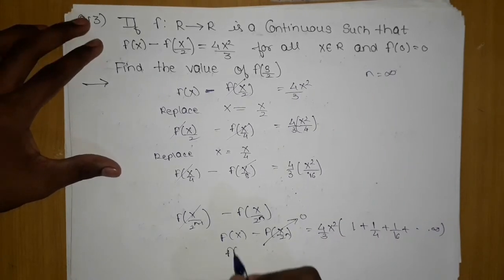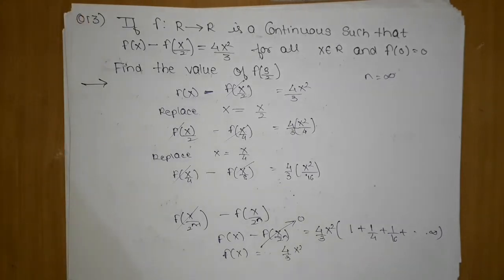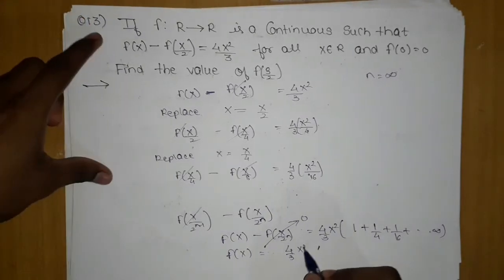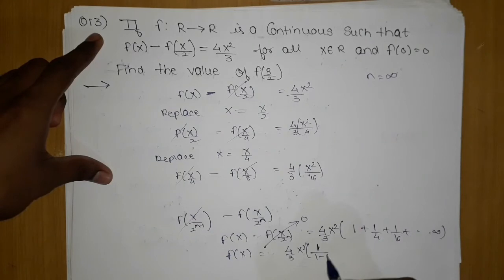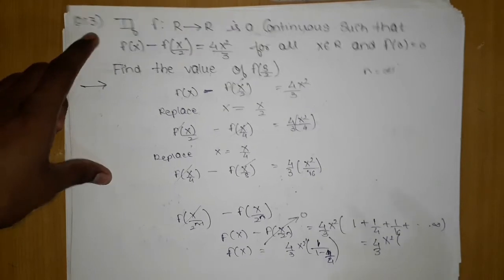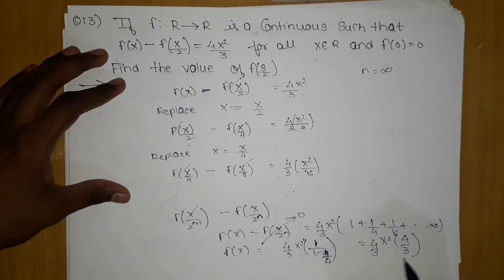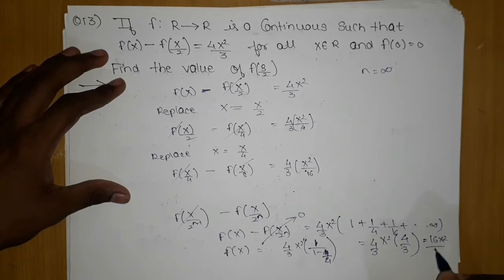we are left with f(x) equal to 4 by 3 x square times the sum of this series. The sum of this is nothing but (1/4) upon (1 minus 1/4), which is 1 by 3, giving 4 by 3 x square into 4 by 3. So we are left with f(x) equal to 16 x square by 9.